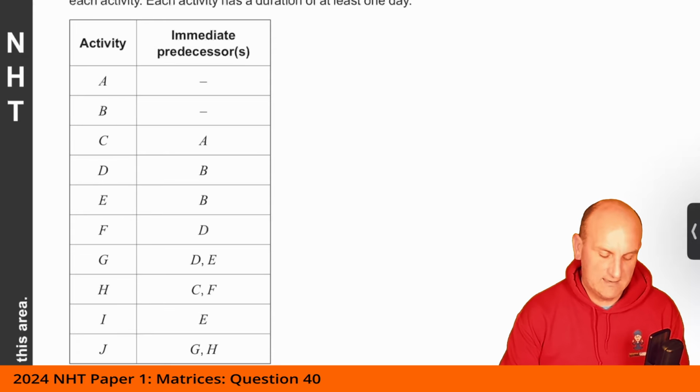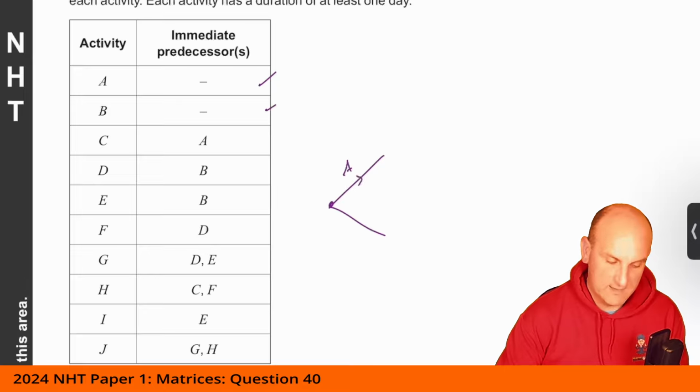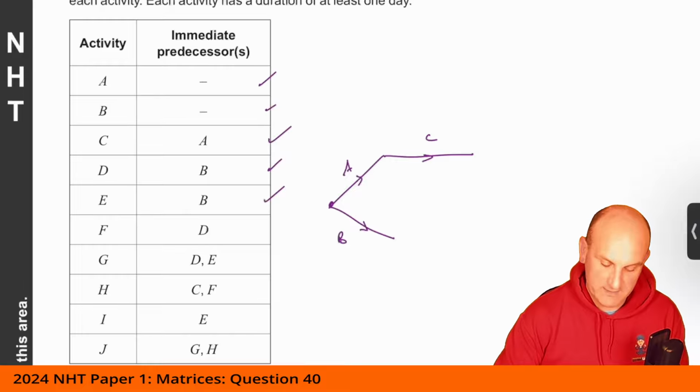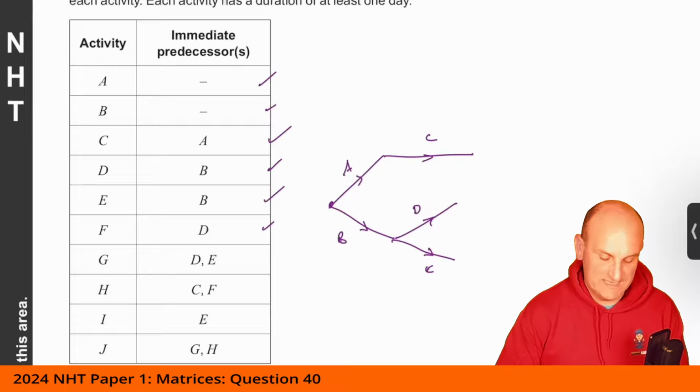But when you sit down and have a go at it, first thing we know is that A and B come off the start. So there is A and there is B. C comes off of A. So I'm going to do C that way. D comes off of B. And E comes off of B. So I'm going to do D and E. Now G comes off of D and E.